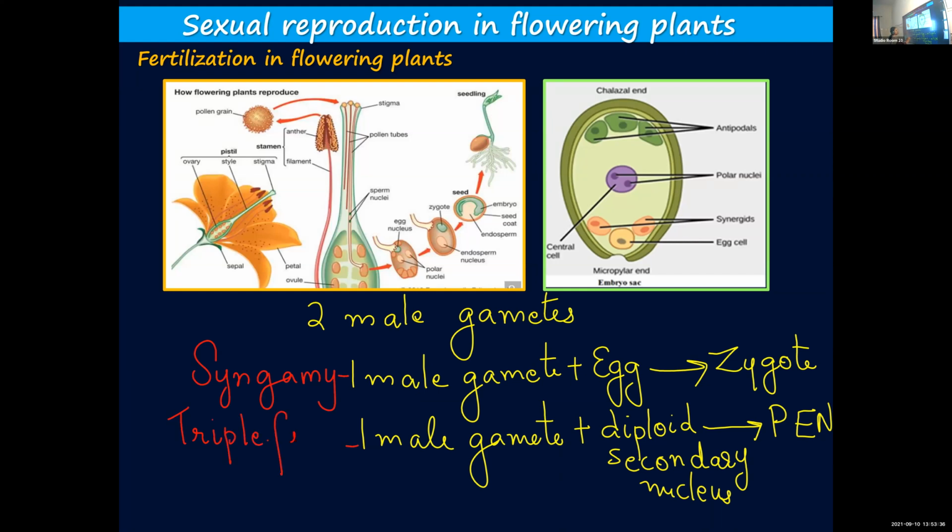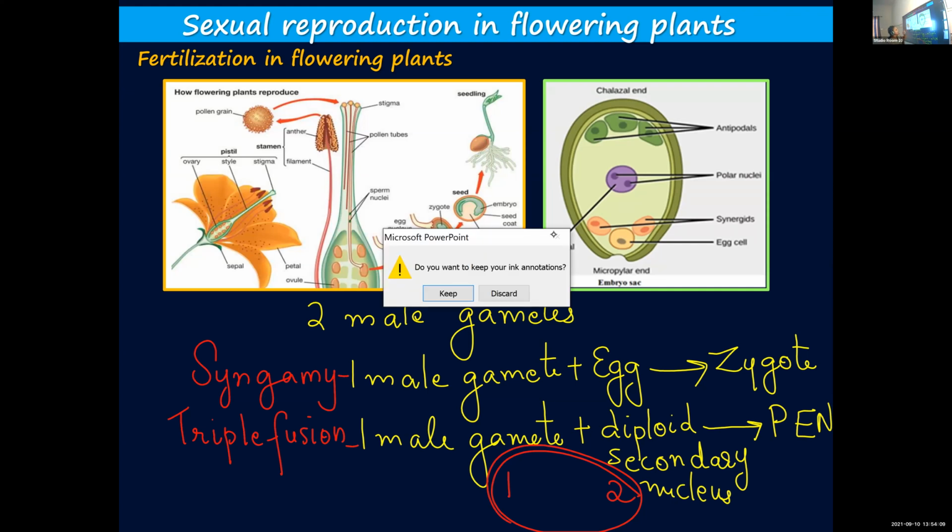Why triple fusion? Because the diploid secondary nucleus, formed by the fusion of two polar nuclei, is fusing with the male gamete, so it involves three nuclei. So we call it triple fusion. Triple fusion and syngamy. Is it clear, children?